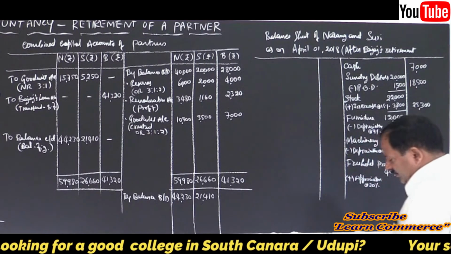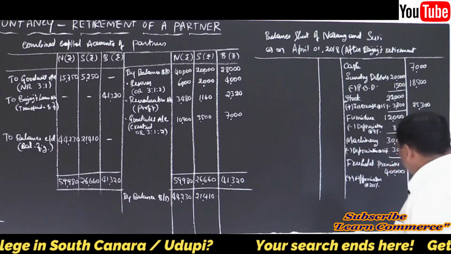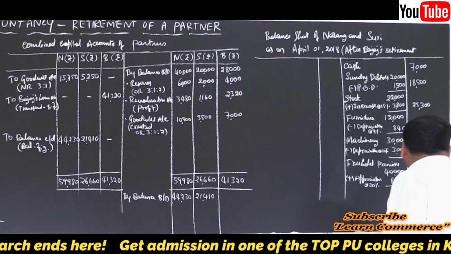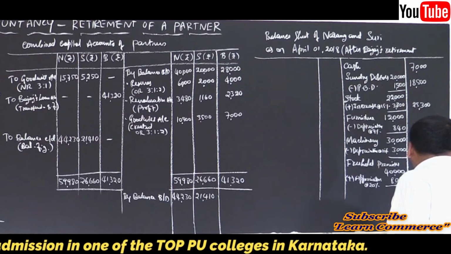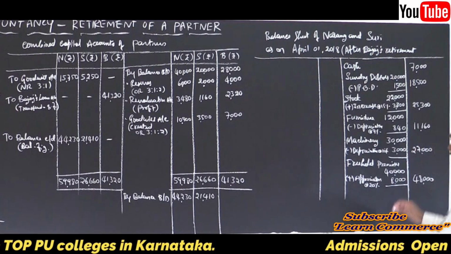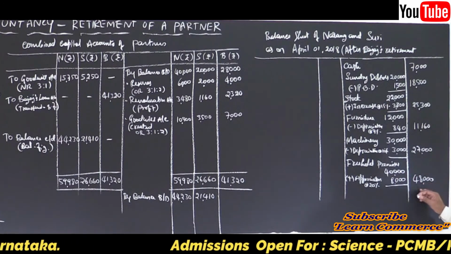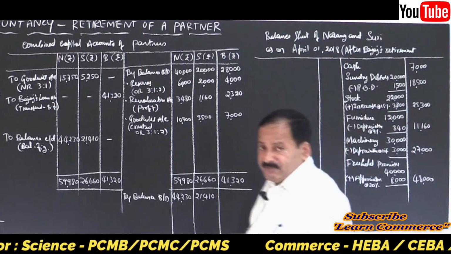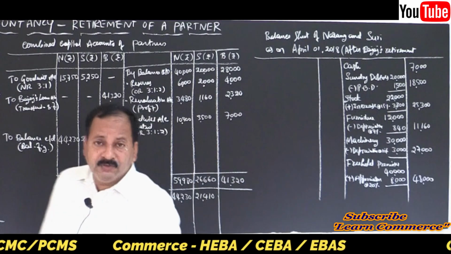How much? 8,000, right? Yes, it is. So 48,000 added together. Most common mistake: students will write 8,000 here, deduct it and write 32,000, but it is add, appreciation. Be sure of these things. Don't make silly mistakes.